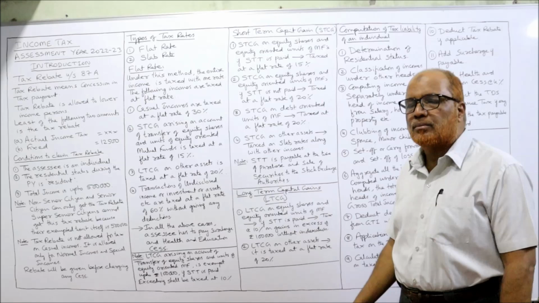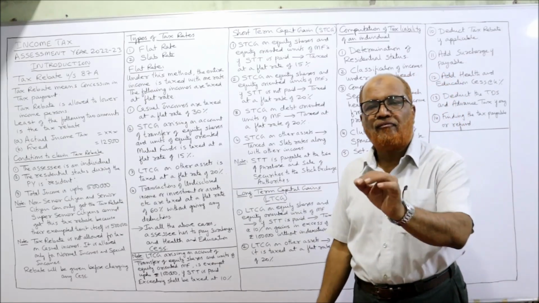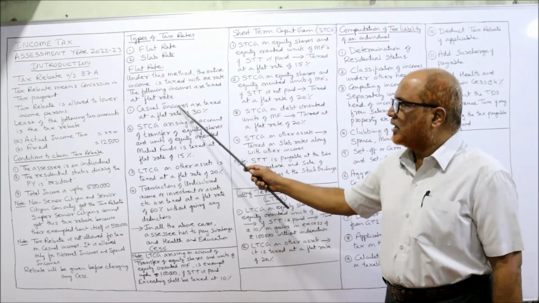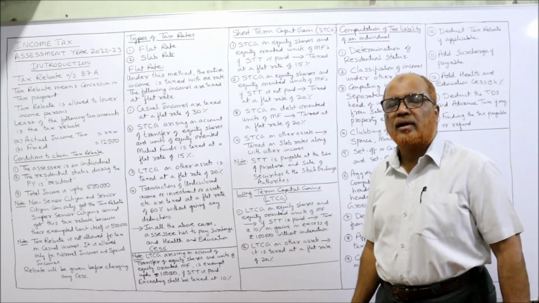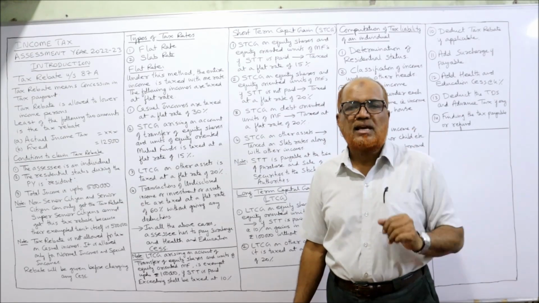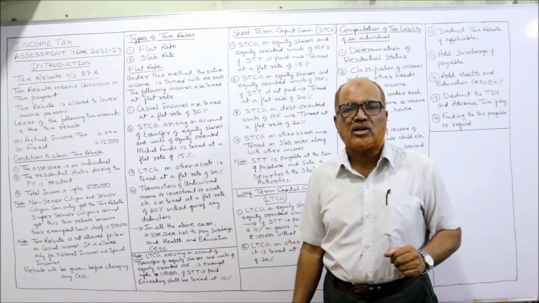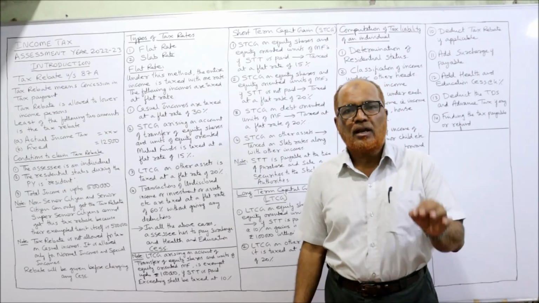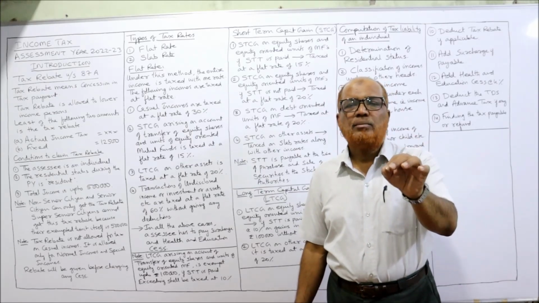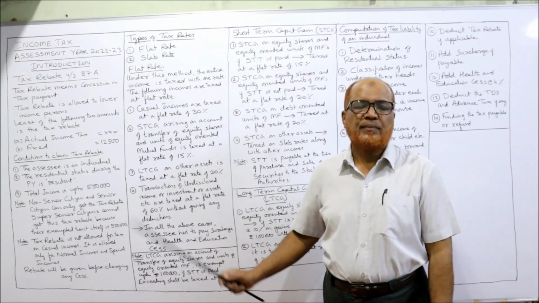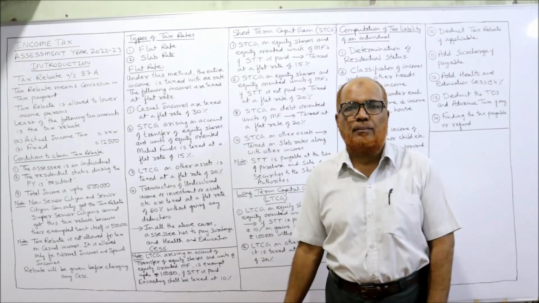The following are examples of incomes where flat rate will be applied. What are the examples? First one, casual income. Already in the last video I have explained in detail what is casual income, examples of casual income and tax rate on casual income. Remember again, casual income is taxed at a flat rate of 30% separately. It will not be clubbed with any other income.